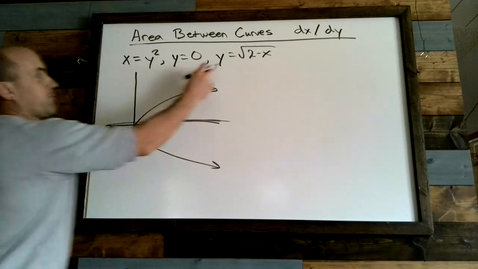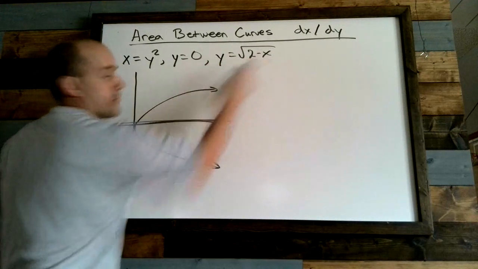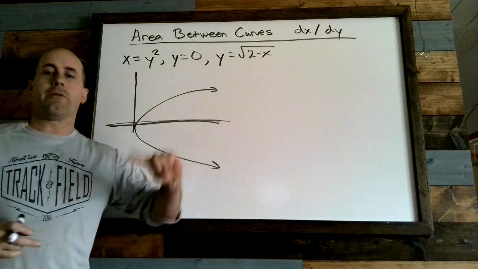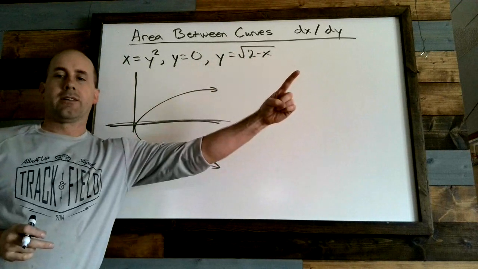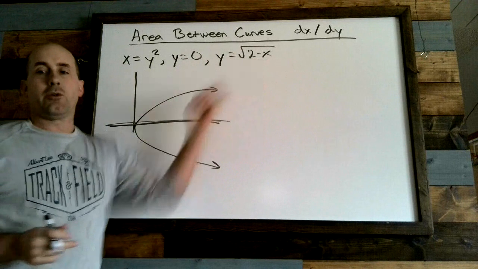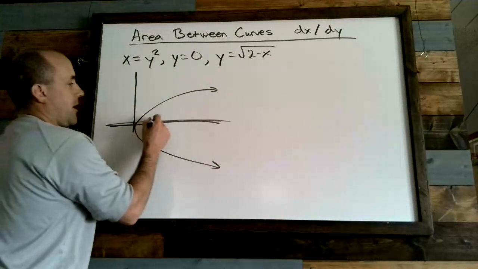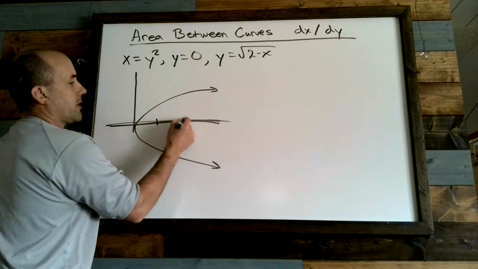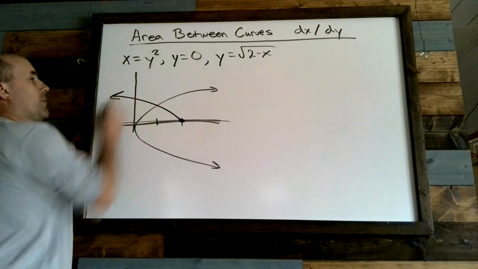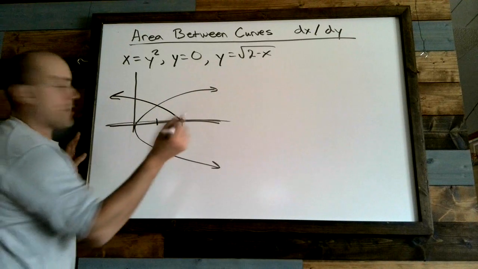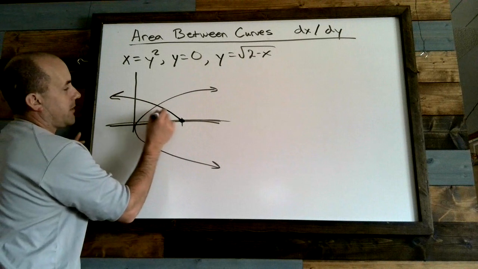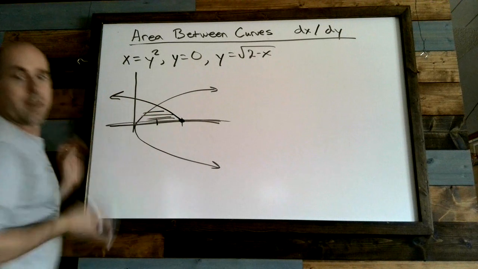And then y is equal to root of 2 minus x. Well, the square root function looks like that. It's shifted 2 units, and since it's a minus x, it goes the other way. So if I look at this guy, it's going to kind of head back that way. So the area that I'm looking at is this guy right there. That's my area.